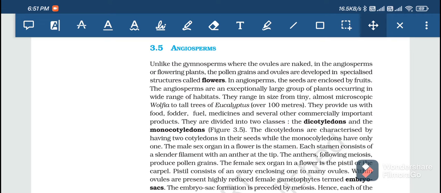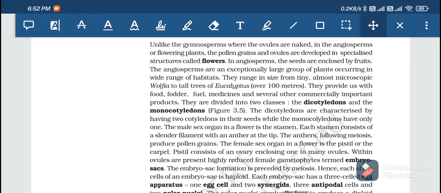The uses are that they provide food, fodder, fuel, medicine, and several other commercially important products. Food: almost all the fruits and vegetables you are eating are angiosperms. The fodder is also angiosperm. For fuel, they are making biofuels nowadays, which also come from angiosperm trees and plants. Many of the angiosperms have medicinal uses also, and some other commercial importance.